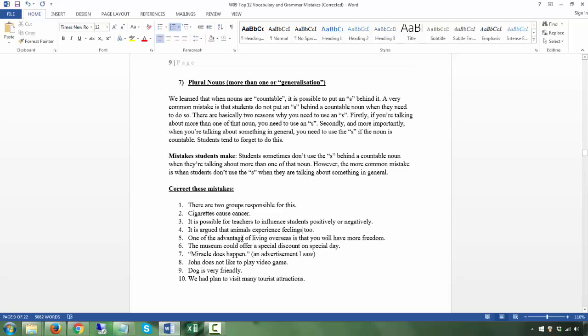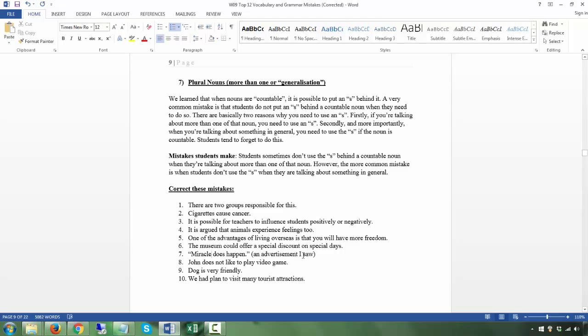One of the advantages of living overseas is that you will have more freedom. The museum could offer a special discount on special days, not just one special day, okay, all special days.